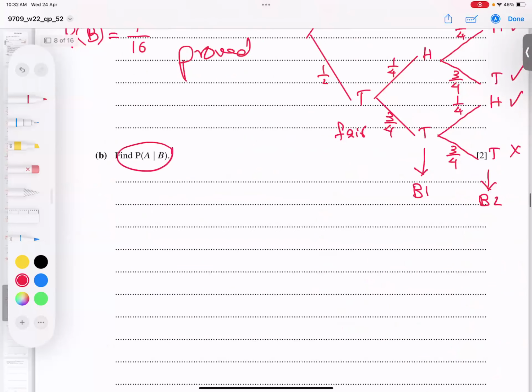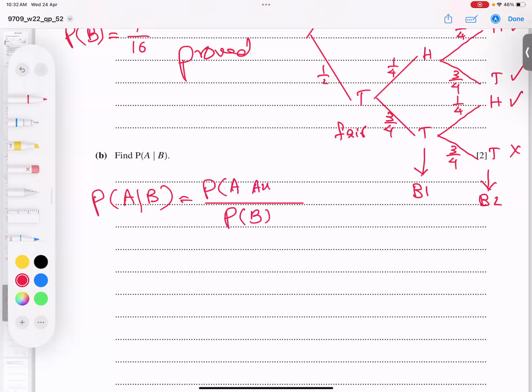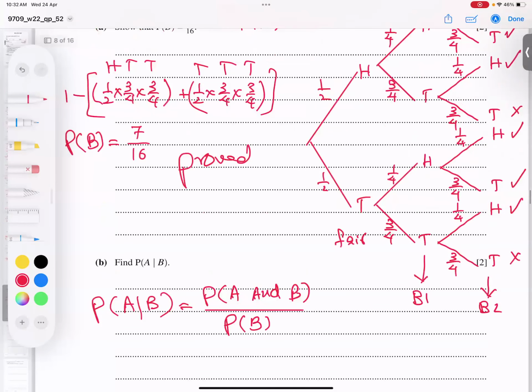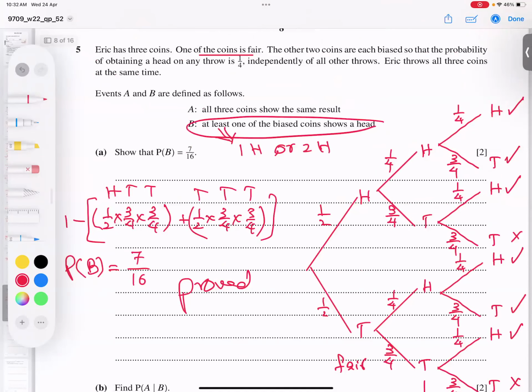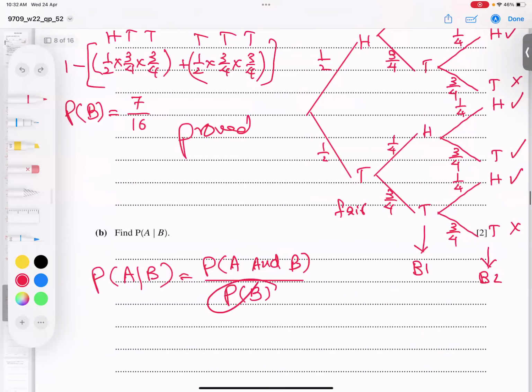So what is this one? It is a conditional probability. Basically, what is the rule? P(A|B) is equal to what? In the denominator, this B will come directly. So probability of B goes directly, and probability of A intersect B goes in the numerator. Now, if you read the question carefully, B is at least one head, so the probability of B, which I found, will go directly in the denominator. So there is no issue here.